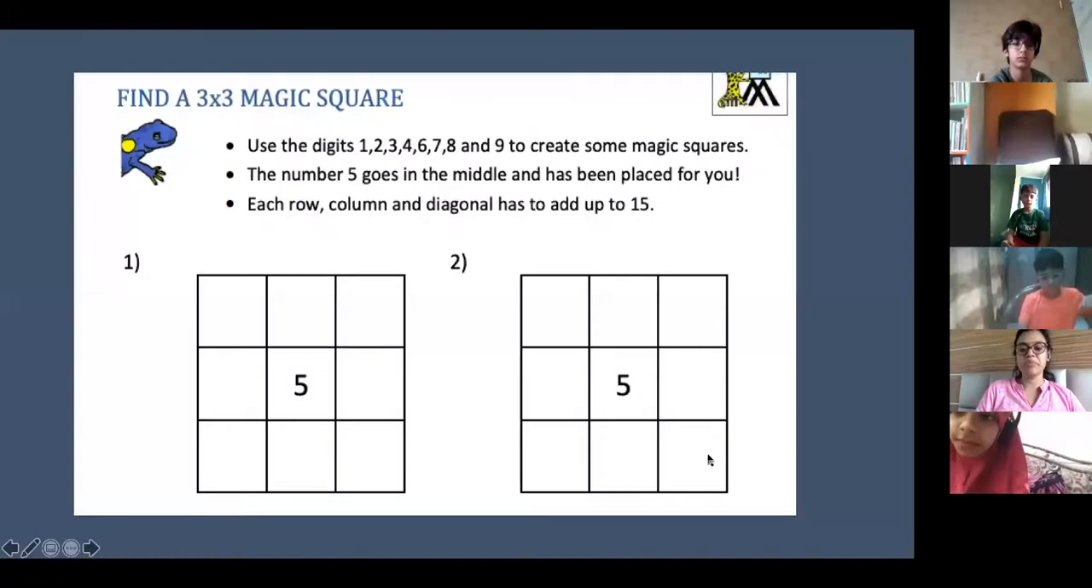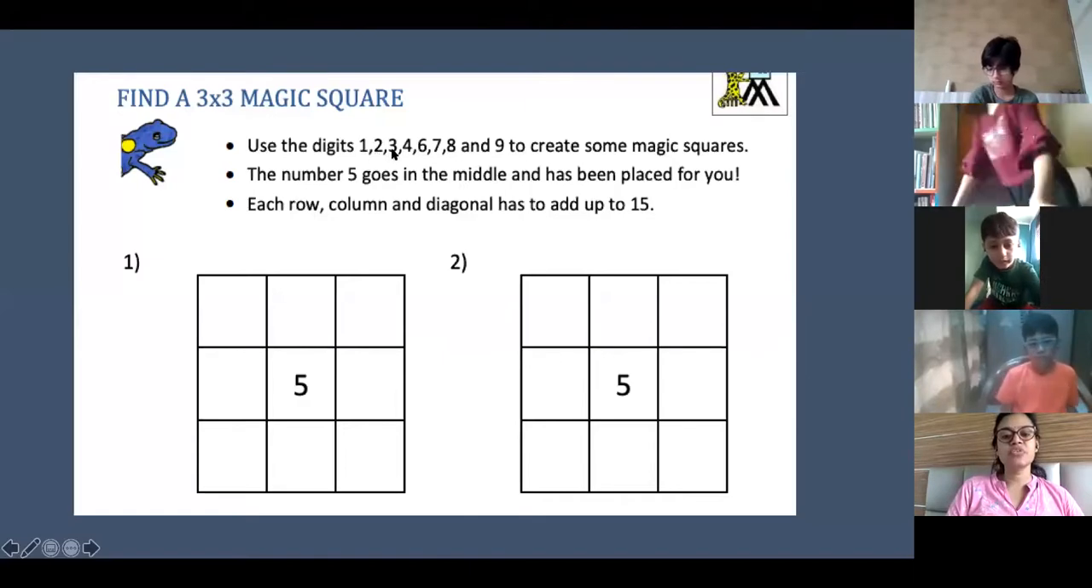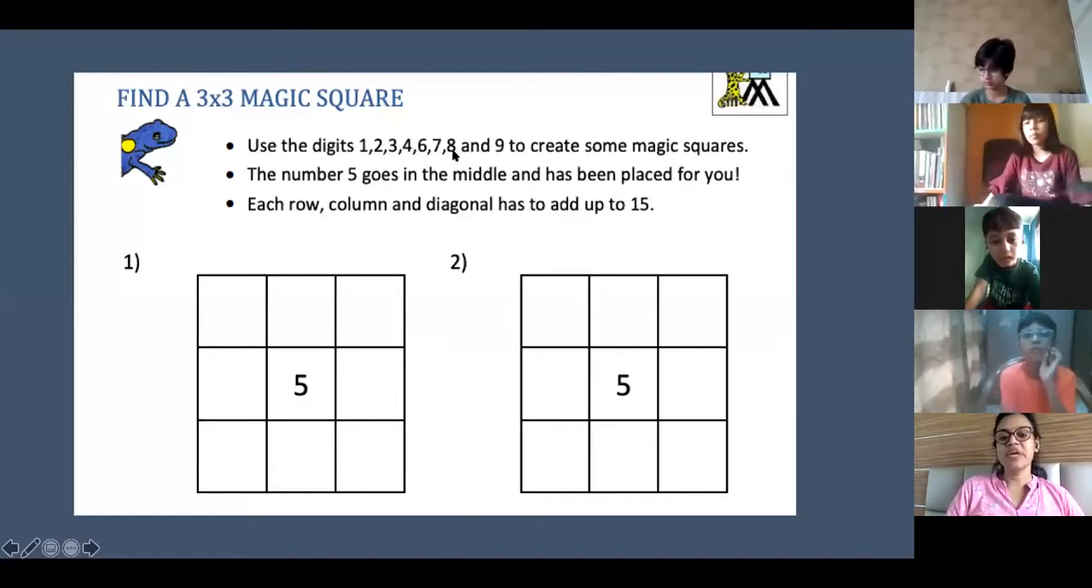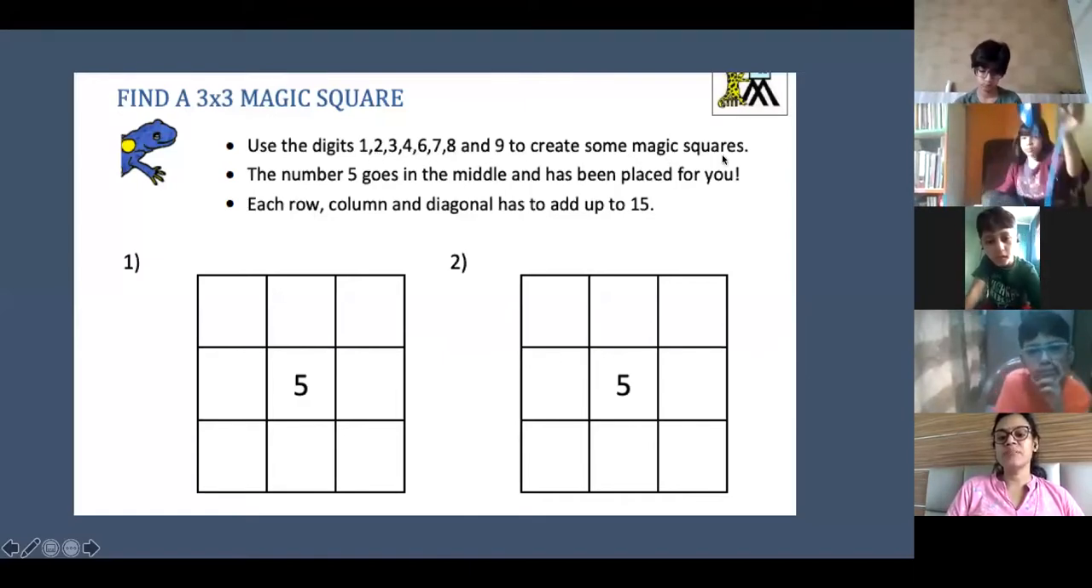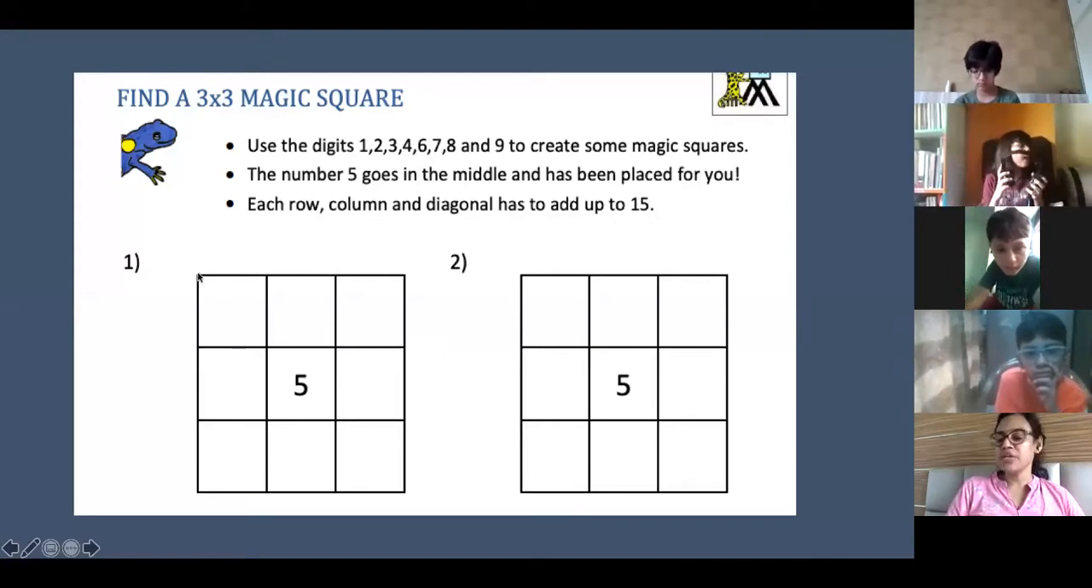Okay, I'm sharing the screen. Ma'am, we have to write something in a notebook. Yes, you will have to write it in the notebook, so keep your notebook and pens ready. Okay, so this is another magic square. You have to fill in the digits 1, 2, 3, 4, 6, 7, 8 and 9 to create the magic square. Each row, column and diagonal should add up to 15.